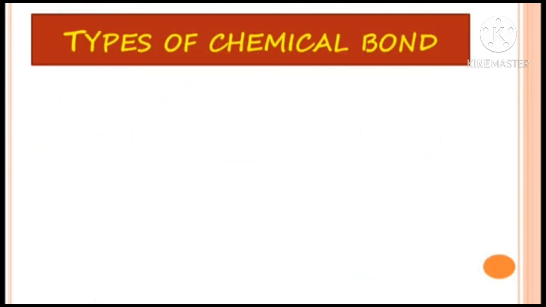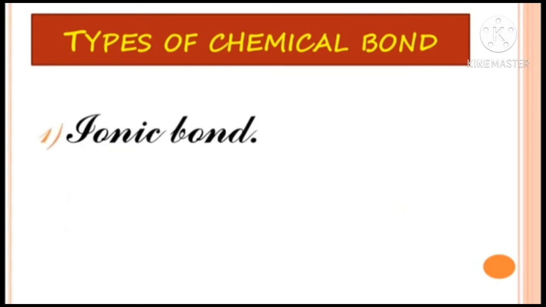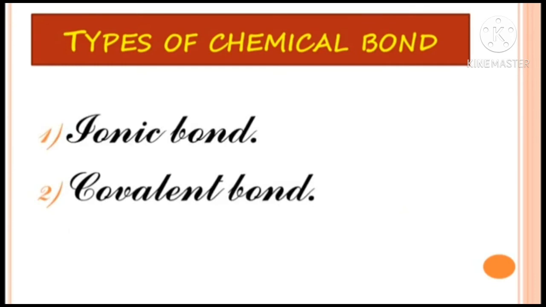Now let's learn about the different types of chemical bonds. So there are 2 types of chemical bond. First is ionic bond and second is covalent bond. In today's video we will learn only about the ionic bond.